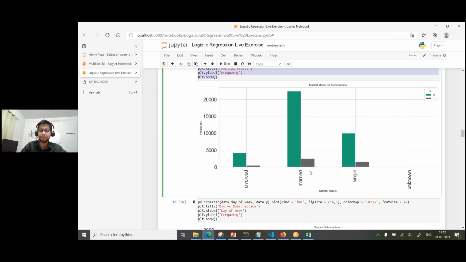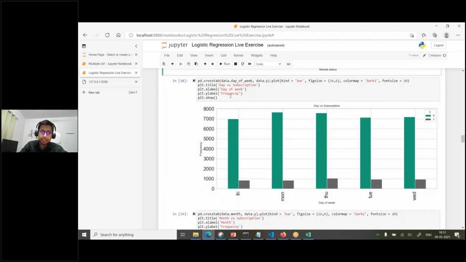That's important, right? Then we can plot based on days of the week, which day of the week more subscription has happened. So they all are similar. Maybe Thursday and Monday people do more calling, and here you see there is no data for Saturday, Sunday. Saturday, Sunday even banks seem to be closed, and Saturday of course they are open but half day.